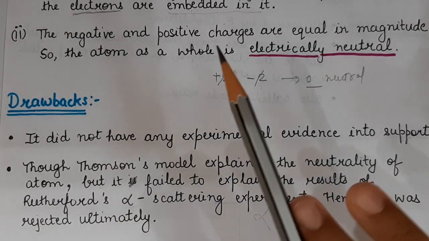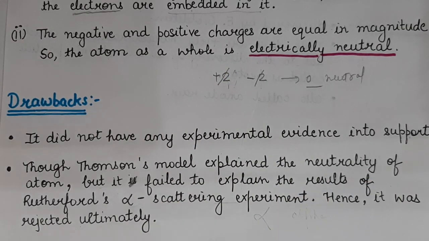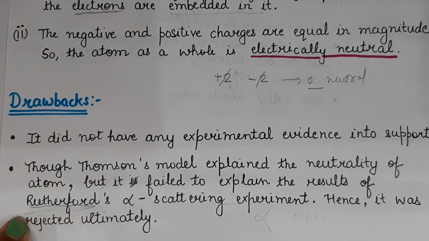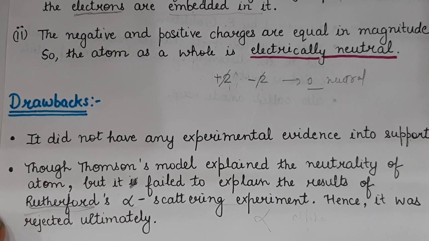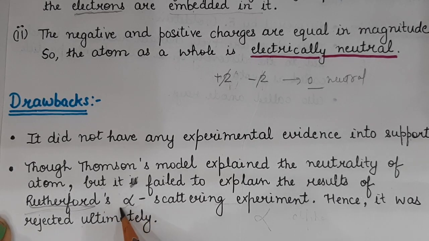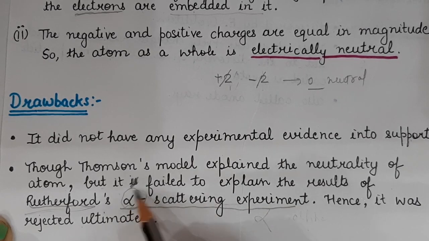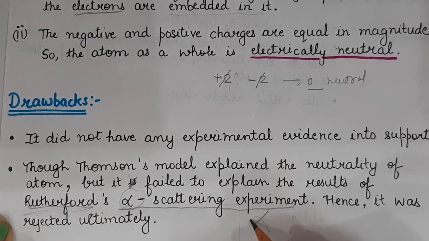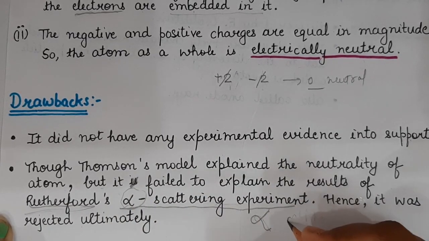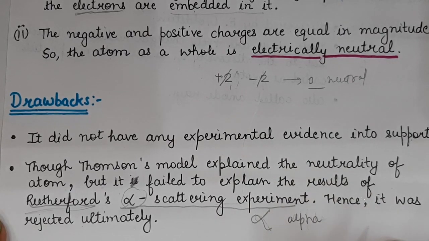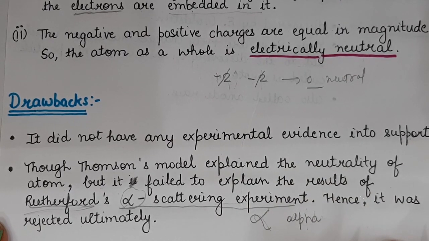This was the first model, that is Thomson. After Thomson, Rutherford came. Rutherford was a scientist who carried out one experiment, the alpha scattering experiment. The spelling is ALPHA.